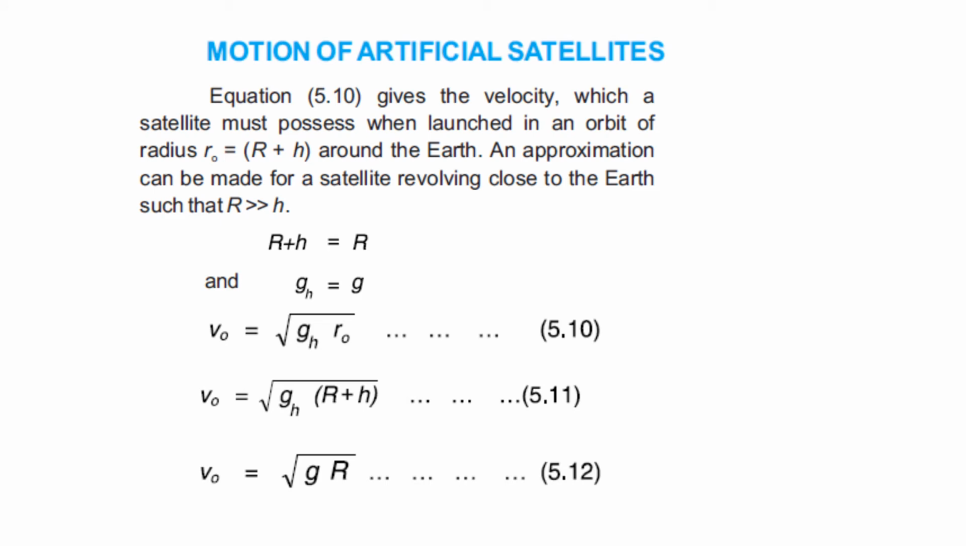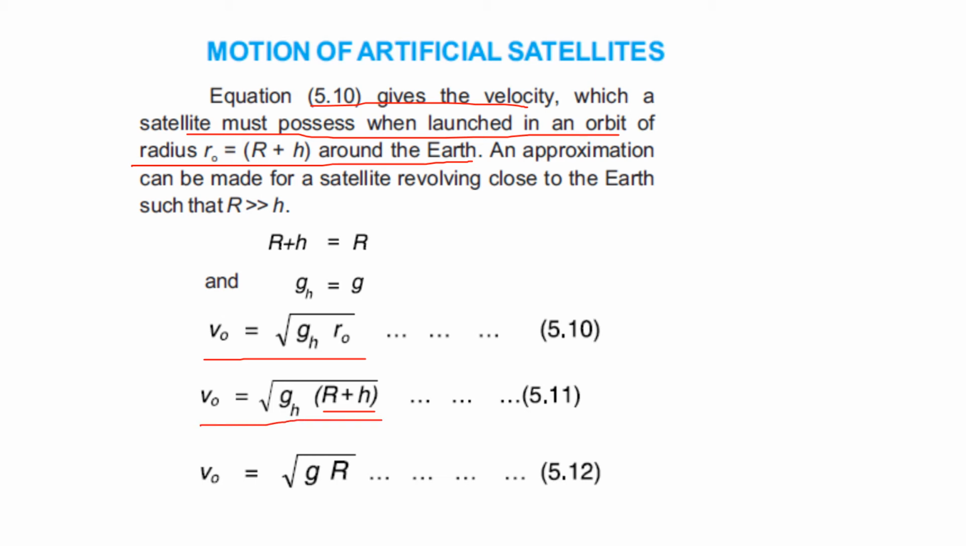So equation 5.10 gives the velocity which a satellite must possess when launched in an orbit of radius R naught is equal to R plus H around the earth. In the previous equation we derived the orbital velocity, V naught is equal to under root GM by R naught, and as we say, if there is a radius of the earth and also the height of the satellite, then R naught will be R plus H, so it is another orbital velocity of the satellite.